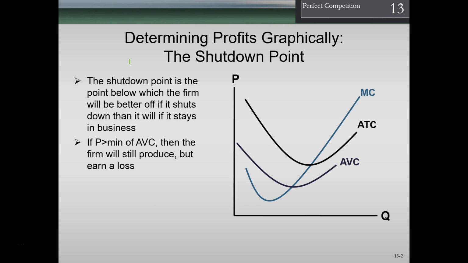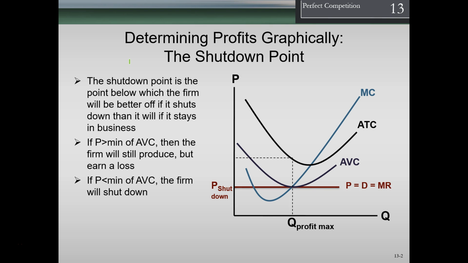So now we're going to talk about the shutdown point. At what point would it be beneficial for the firm to shut down? And we want to take a look at this, of course, graphically in this case. So what we're going to say is basically any time that we are producing where price equals the marginal cost, if it's greater than the average variable cost, then the firm would still be producing.